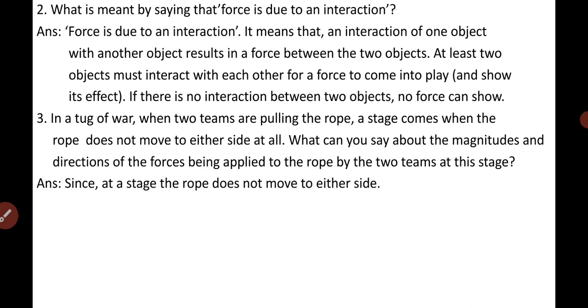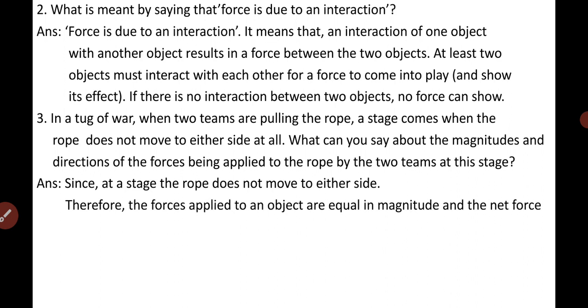See, you have to write, since at this stage the rope does not move to either side, the forces applied to the rope are equal in magnitude. The two equal forces are applied by the two teams from both sides of the rope. And the net force acting on the rope is 0, because the rope is not moving, right?